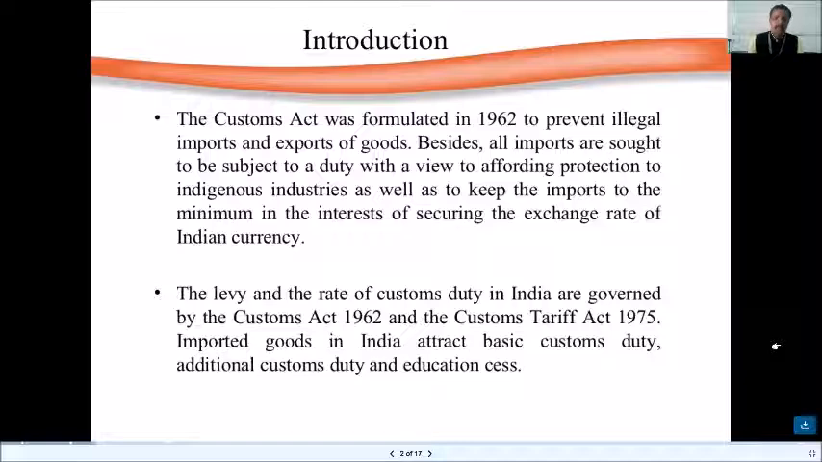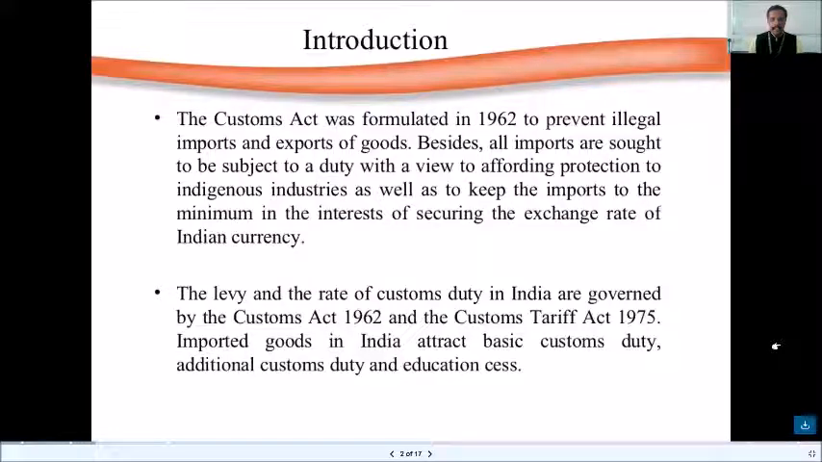See, one of the most important things here is the reason why customs exists: to encourage exports and discourage imports. The reason is very clear: to sustain sustainable development. And that is why this particular act was introduced in 1962. It came into force in 1962.